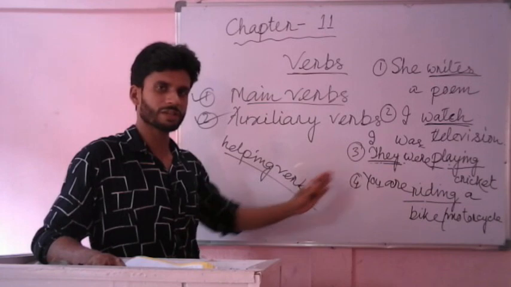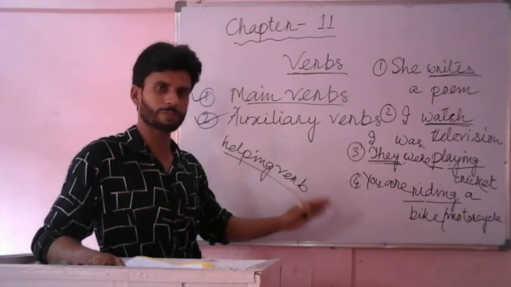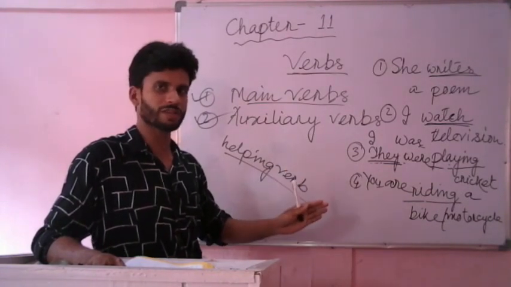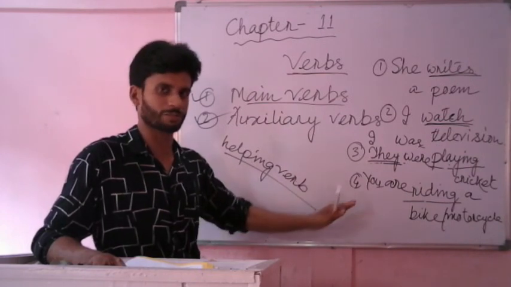So it is used based on the tense of the sentence and the number of the subject.